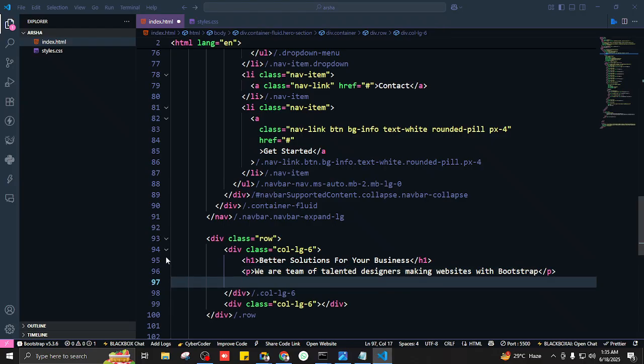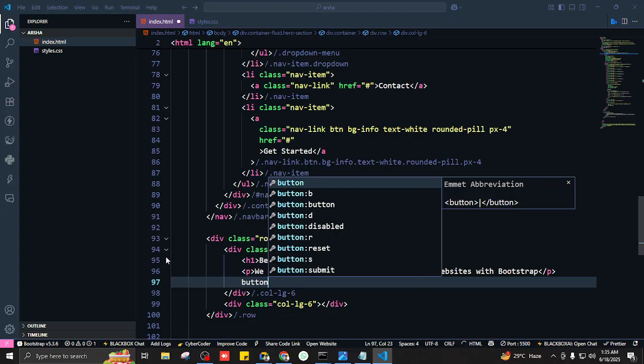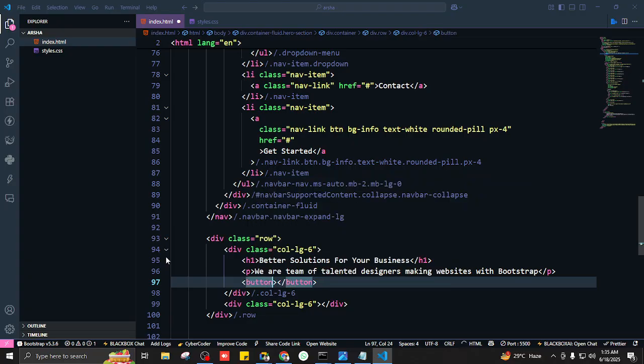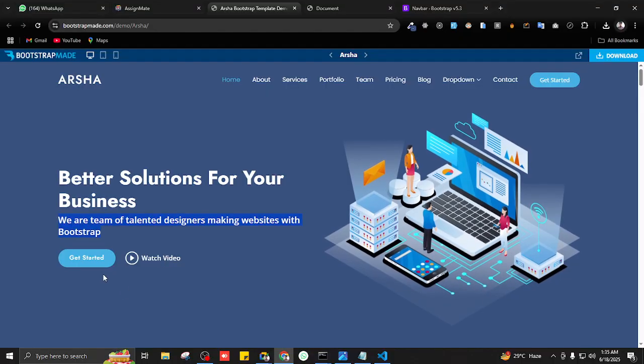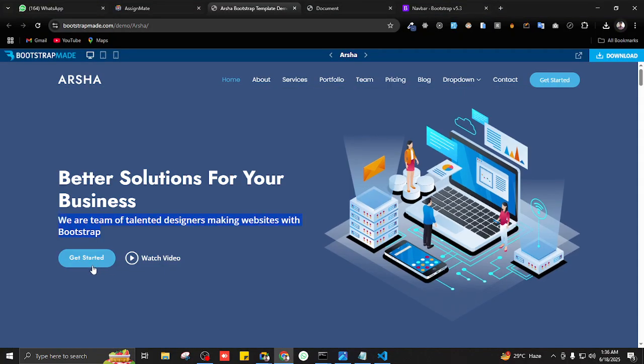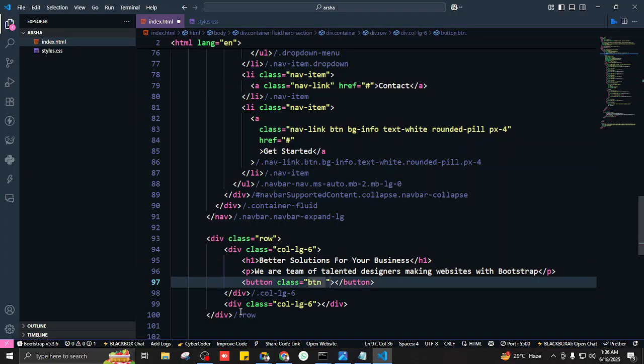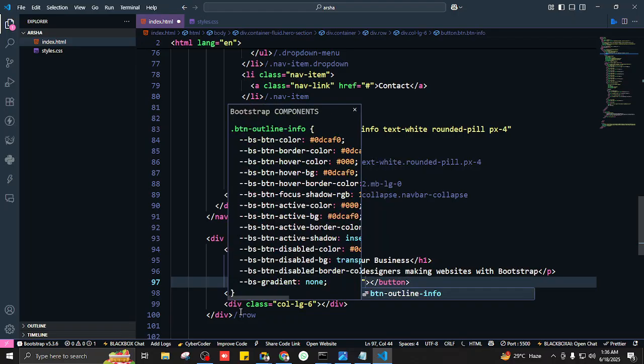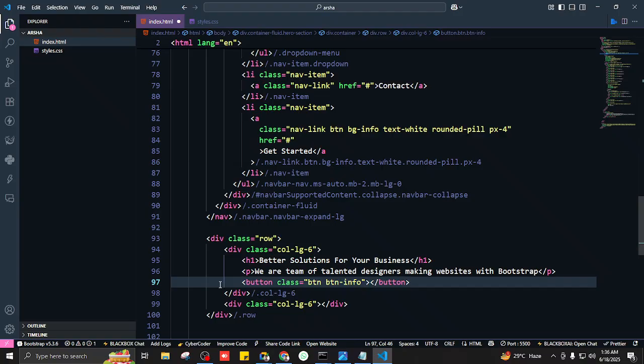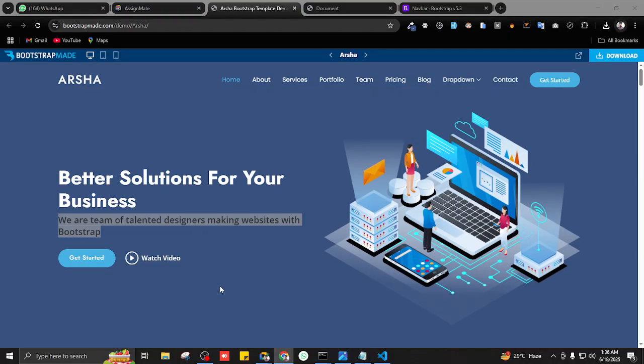What's the class for button? I'll write button. What's the class for button? BTN, good. And which color is this button? Info. So I'll write btn btn-info. And it says get started. So get started. Save it.